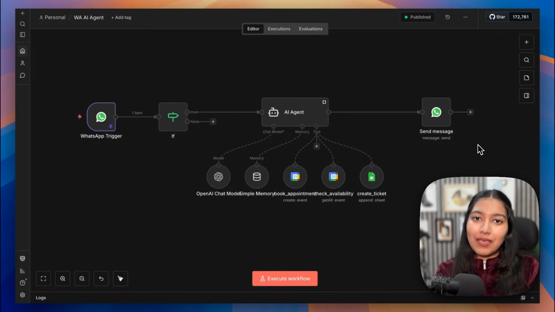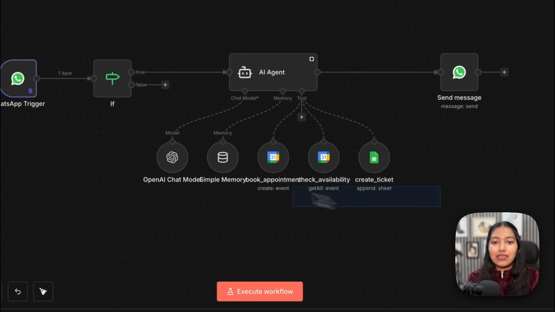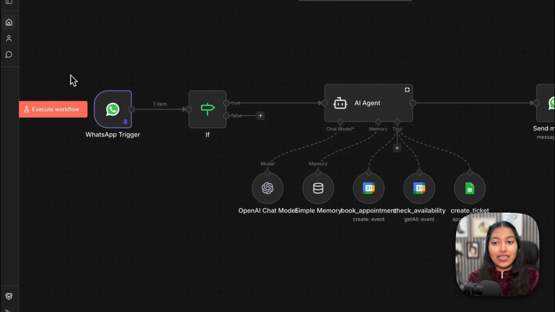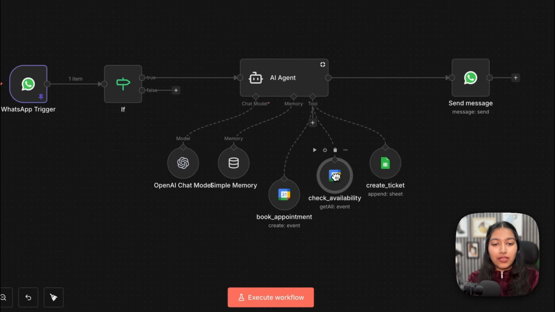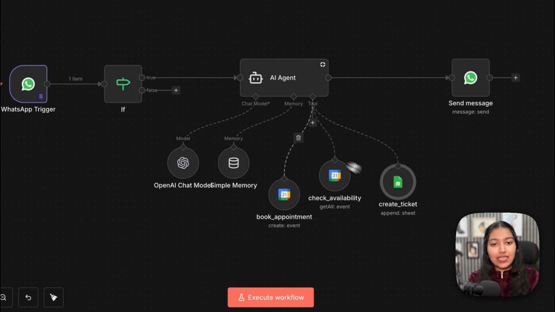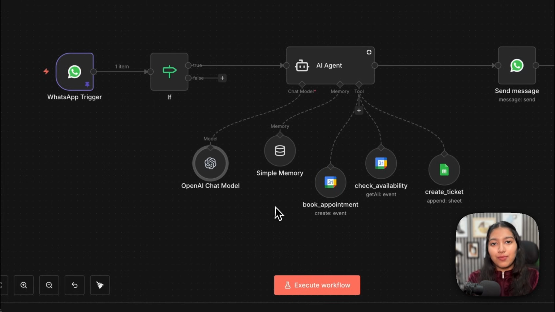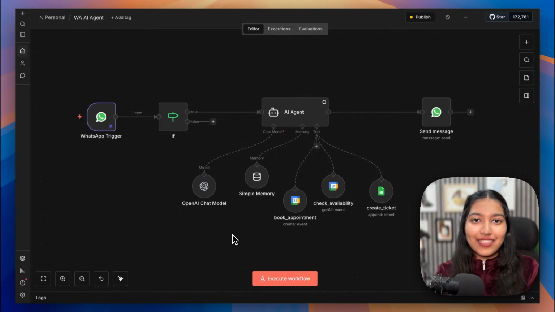So to set this WhatsApp AI agent up, we're going to create this simple N8N automation which would be connected to WhatsApp's API. It is going to have all of these tools: book appointment, check availability, create ticket. You can obviously add more, and you can use your favorite chat model. Even if you have never done anything like this before, if you watch this video till the very end and follow step by step, you will get it up and running.